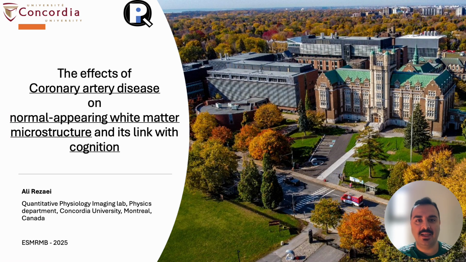Hello everyone, my name is Ali Rezaei and I'm going to talk about the effect of coronary artery disease on human normal appearing white matter.